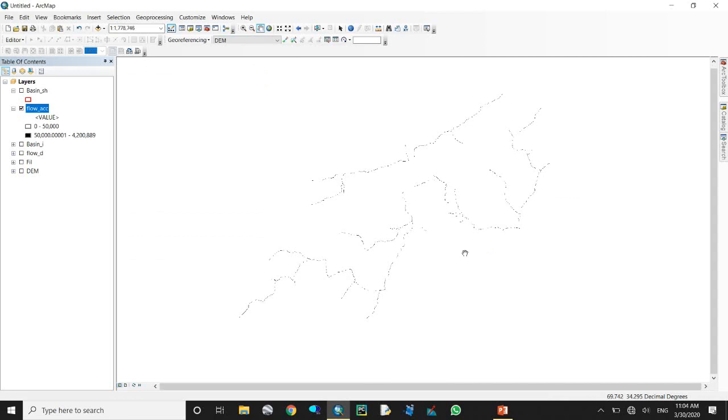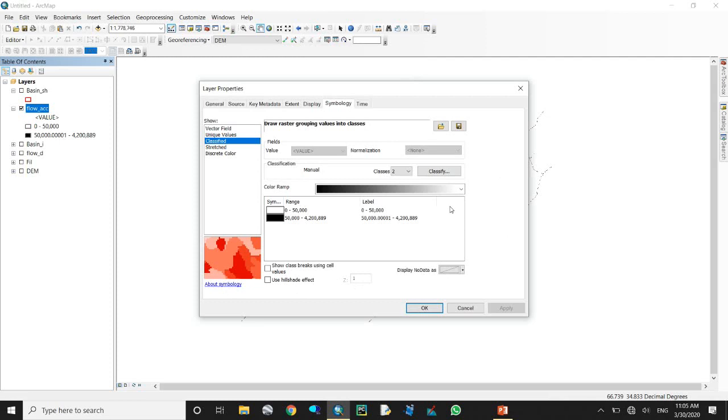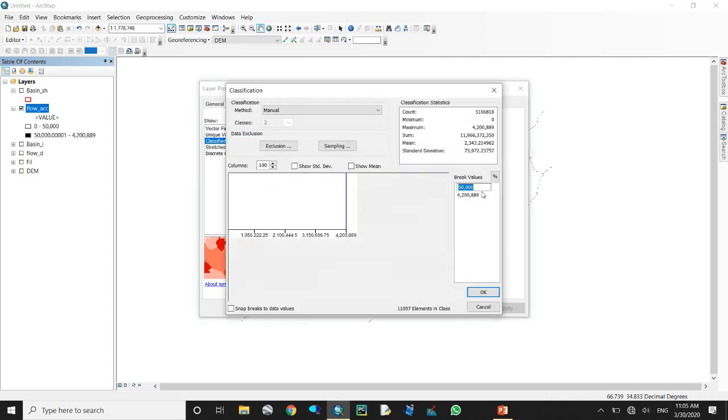Here, first close these ones. Close basin, and also come to the flow accumulation. Here you can see how much a river is, from 0 up to this digit, and also you can double click on it. Here you will specify which pixel values should appear.